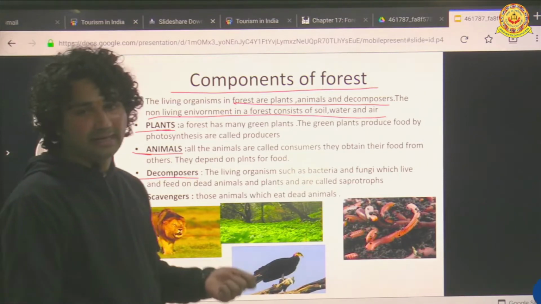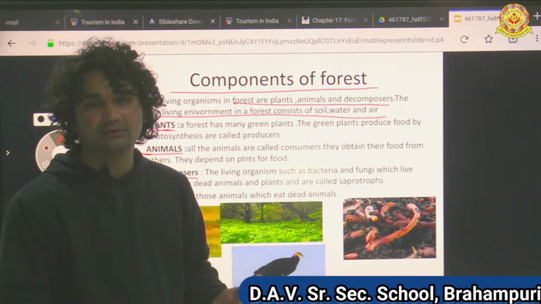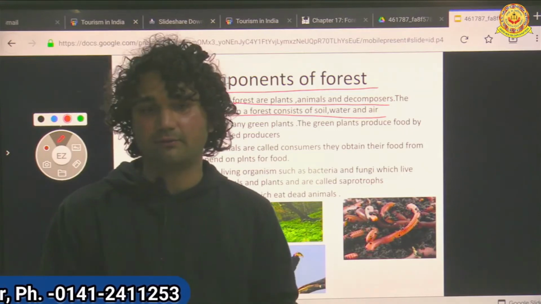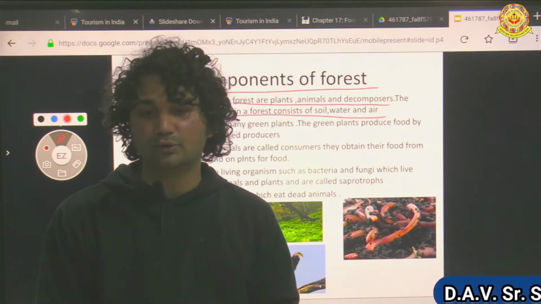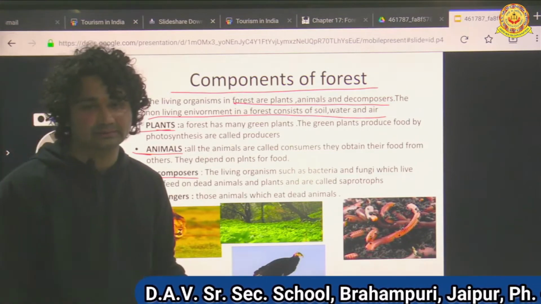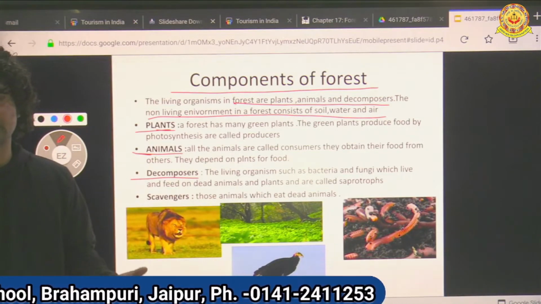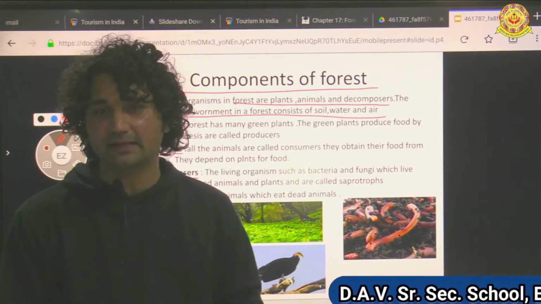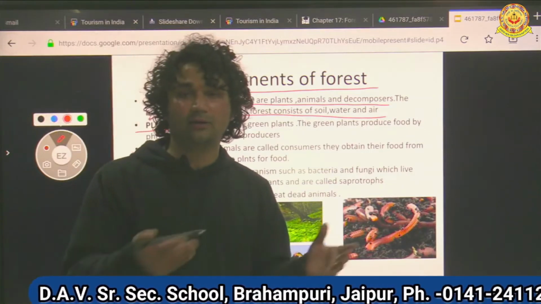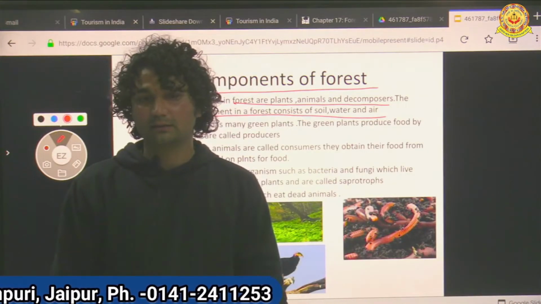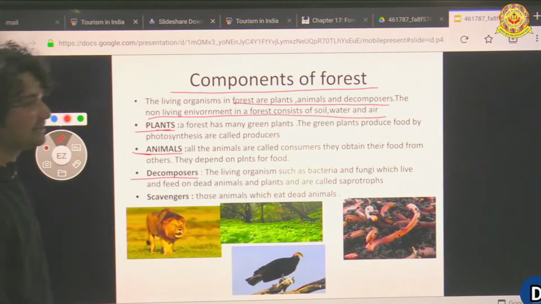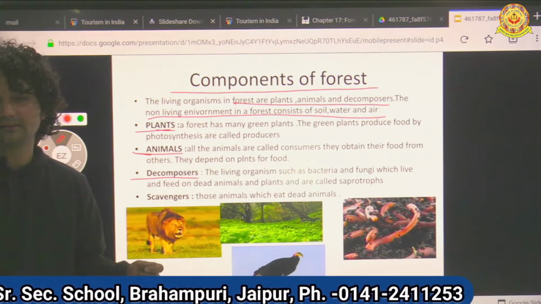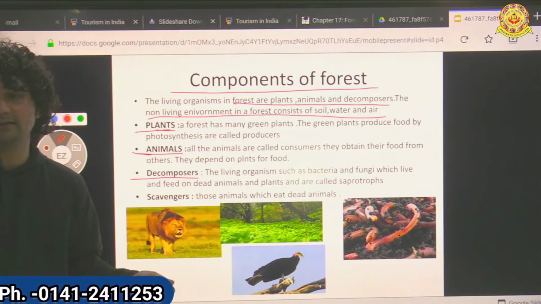If we dig a pit and throw biodegradable things in it and cover it with a layer of soil, what will happen? It will be decomposed by the microorganisms. Microorganisms decompose biodegradable things, not non-biodegradable things. You all know what biodegradable and non-biodegradable are.